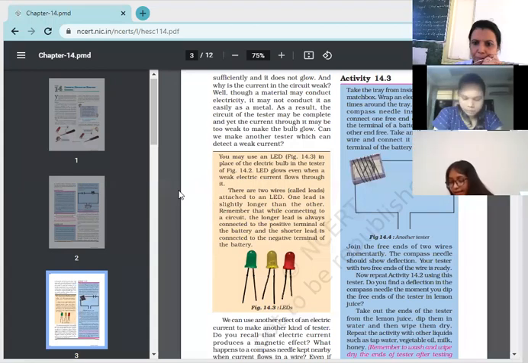You may use an LED in place of the electric bulb in the tester, Figure 14.2. An LED glows even when a weak electric current flows through it.